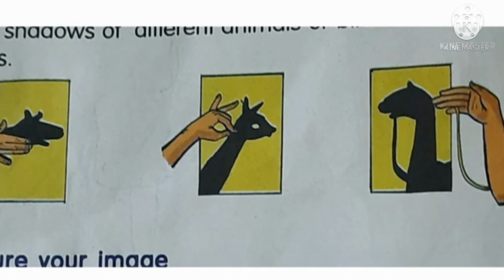Have you observed your own shadow while playing in the sun? When is the shadow very long? Yes, at sunset and at sunrise, meaning morning and evening. When is it very short, children? Yes, at noon. At noon, the shadow is very short.